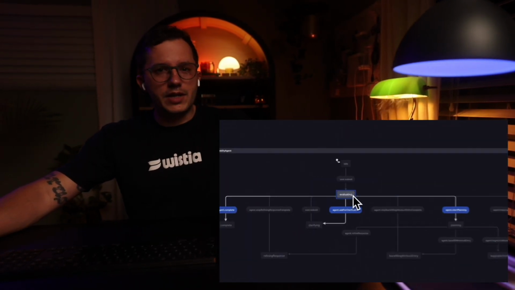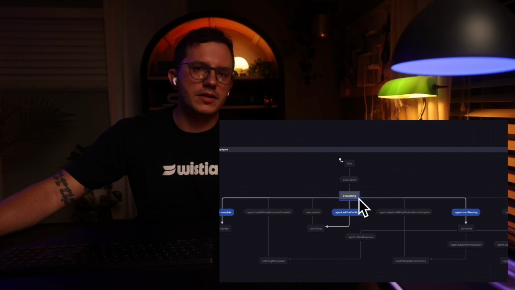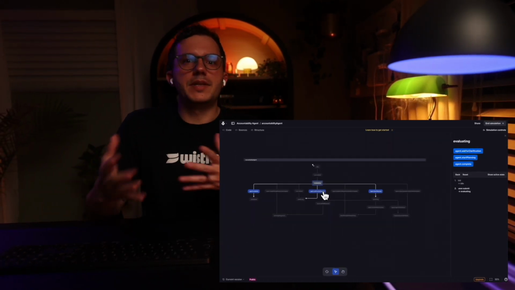So it can fire off one of these 3 events, which will transition it to the next state, which is where the handoff to the next expert will be. So we could say that we were in idle, the user submitted a question, now we're inside of evaluating. And at this point, we could ask for clarification if the message that came in was a bit too vague and the system didn't understand exactly what they were asking.